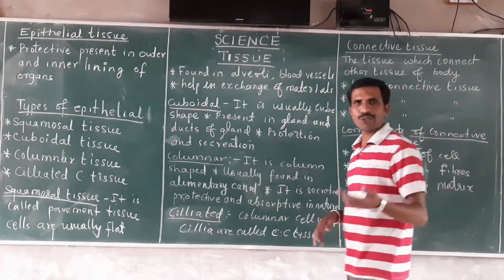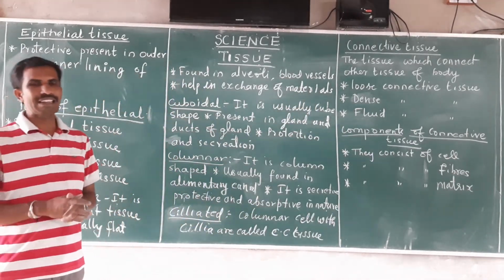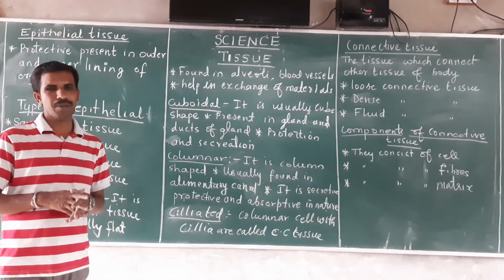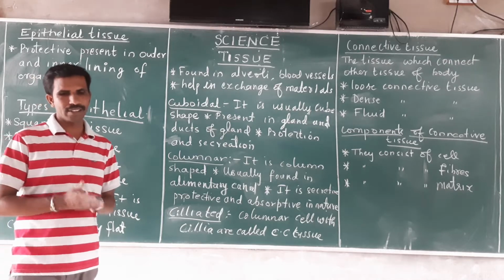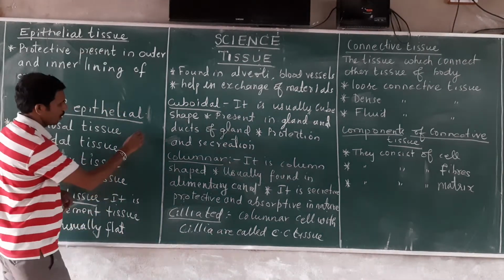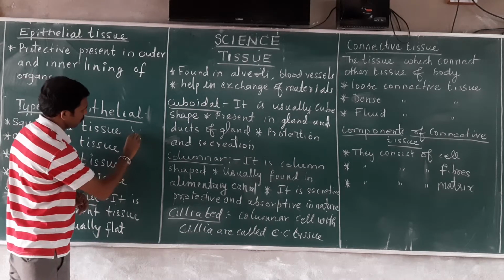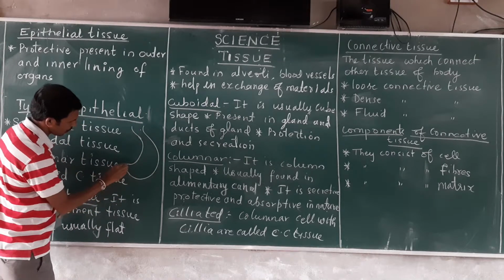Epithelial tissue is a type of tissue which is present as the inner lining and outer lining of body organs. It may be any organ in the body. The outer lining and inner lining are made up of this tissue. See, this is the structure of a stomach.